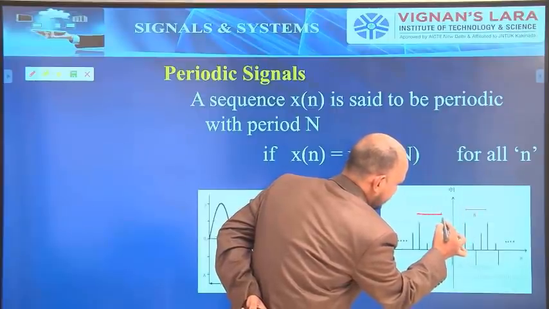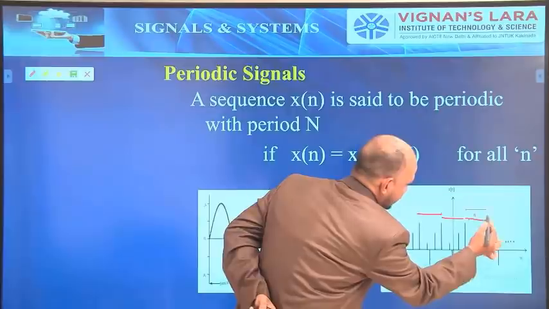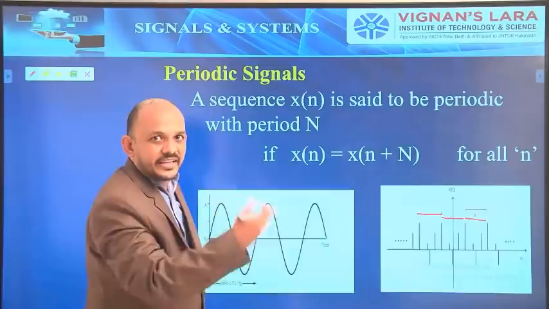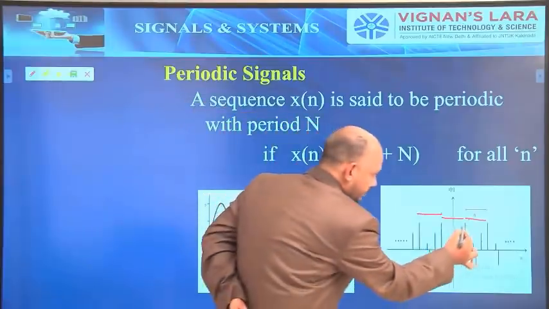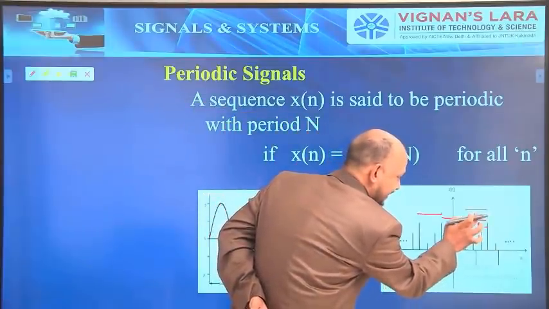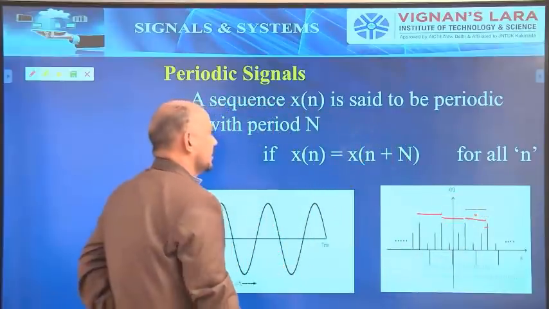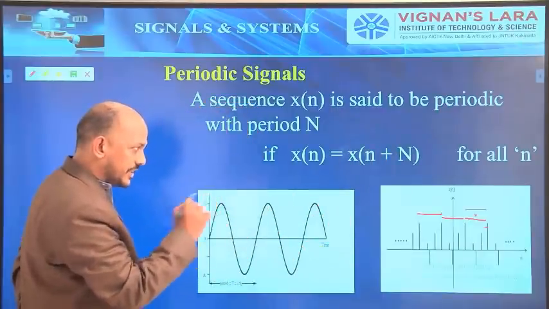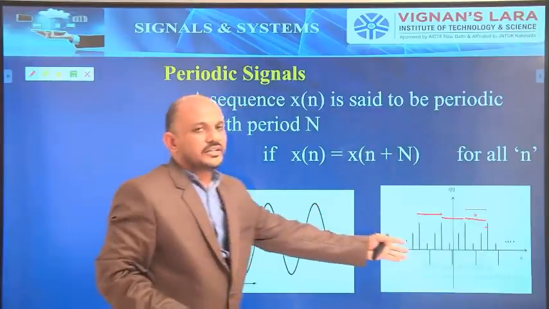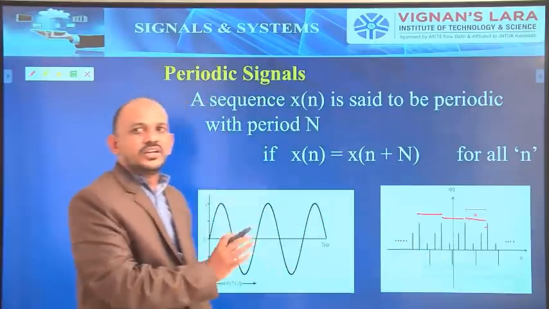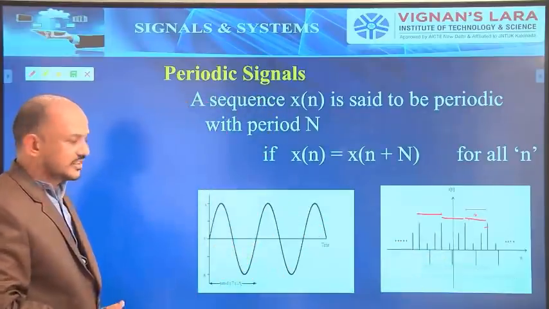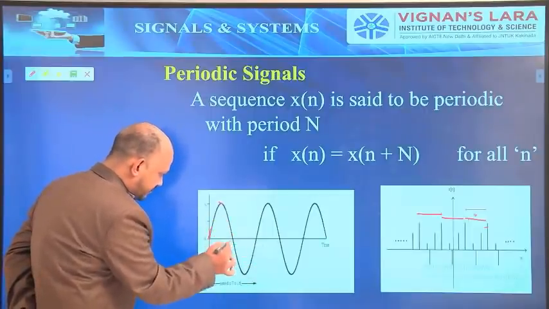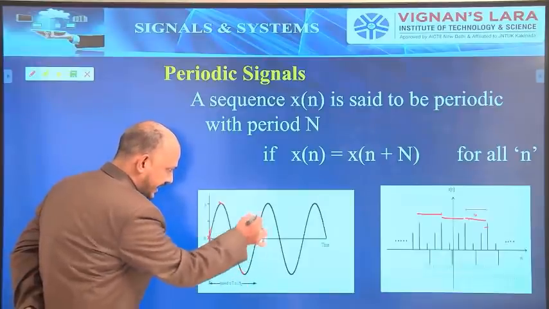So that pattern, that sequence, is repeating at a regular interval. For this sequence I have given the value as capital N. Hence, x of n equals x of n plus capital N; there I represented the period with capital T, here it is represented with capital N. That's the only difference for continuous and discrete signals. Here, if you see this waveform, it is repeating from this point to this point, and this point is again the same waveform.